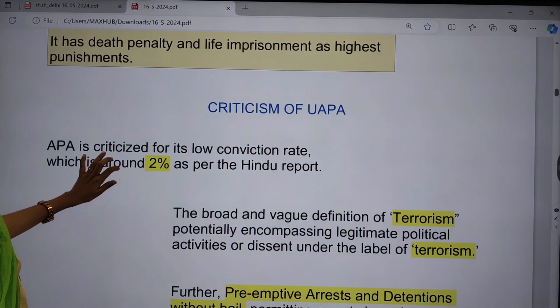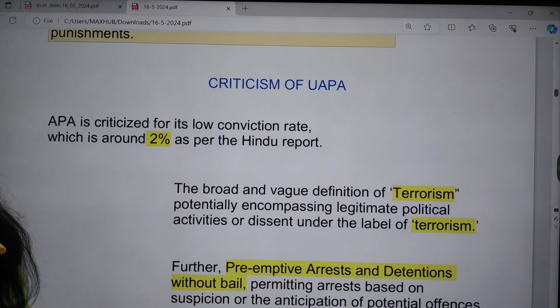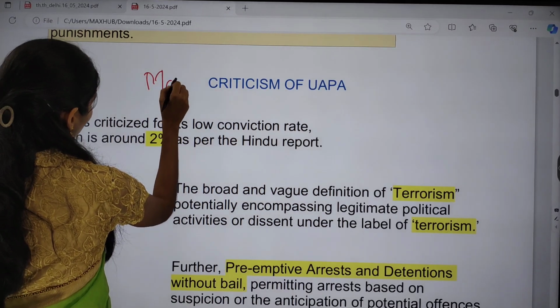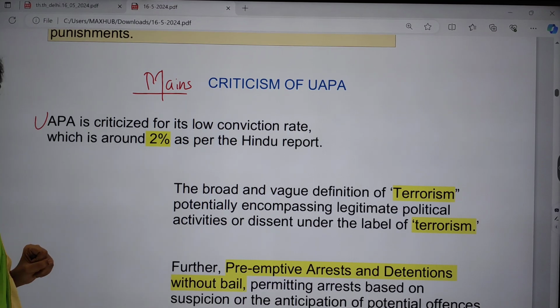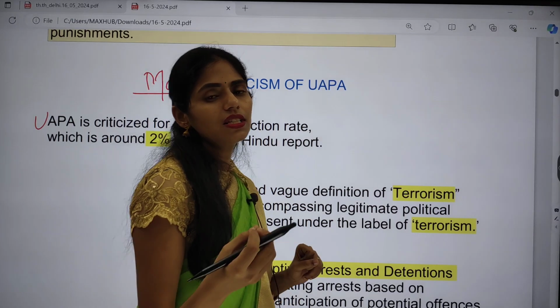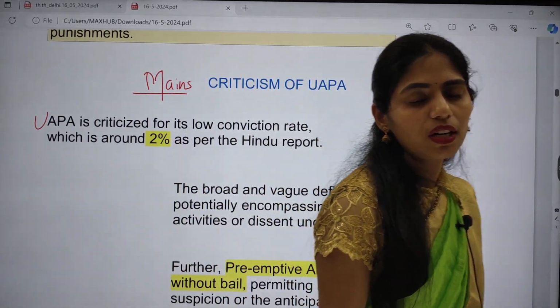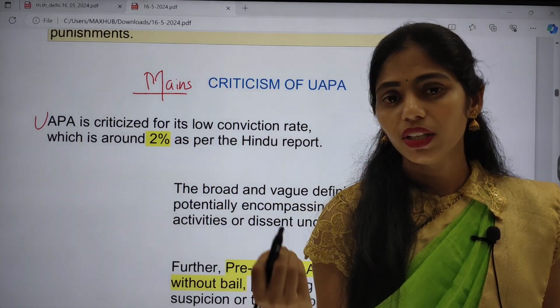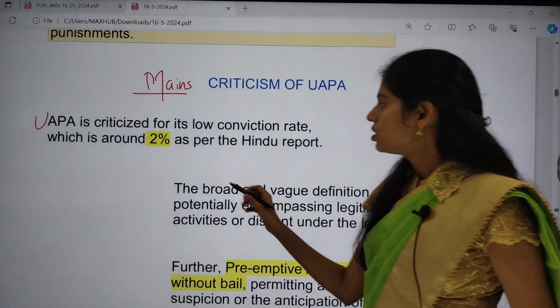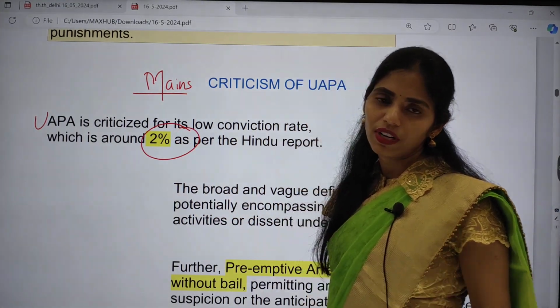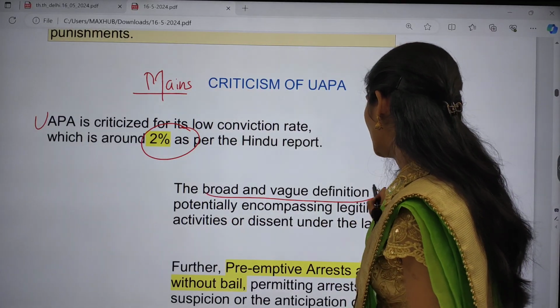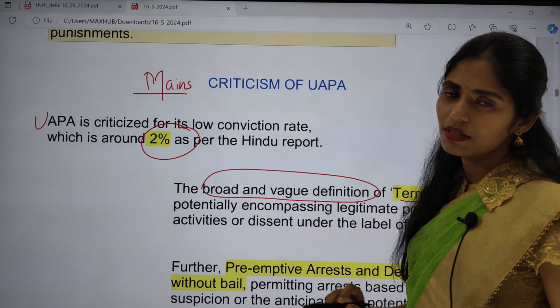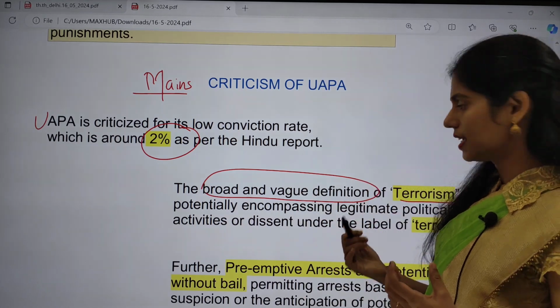So let us see the criticism of this act. This criticism is important for your mains. UAPA is criticized for its low conviction rate. That means if around 100 persons are arrested under this UAPA, only 2 get punished or convicted. So there is a very low conviction rate. And another criticism is the broad and vague definition of terrorism. The definition of terrorism is very broad and very vague under this act.